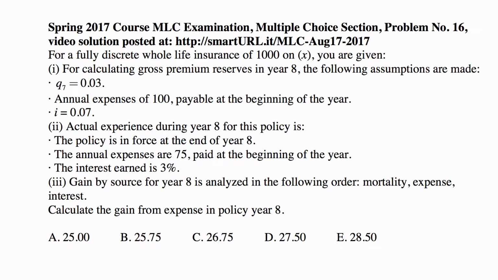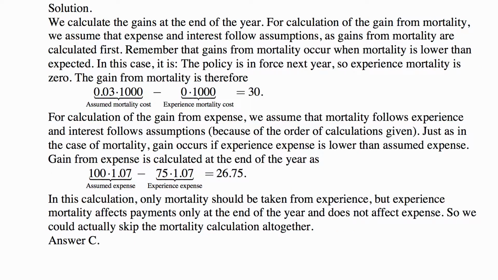These are the assumptions. Actual experience during year 8 for this policy is: the policy is in force at the end of year 8, so the insured for whom we're doing the calculation didn't die. The annual expenses are 75 paid at the beginning of the year versus 100 assumed, and the interest earned is 3% versus 7% assumed. Gain by source for year 8 is analyzed in the following order: mortality, expense, and then interest. Calculate the gain from expense in policy year 8. And we calculate the gains at the end of the year.